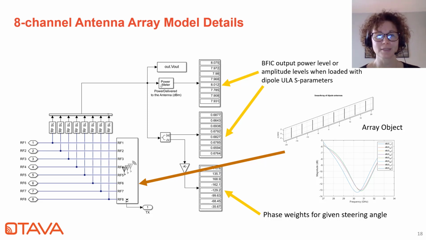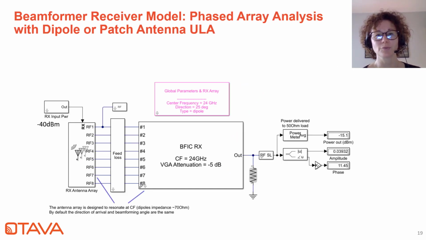Finally, this is basically the equivalent beamformer receiver test bench for phased array analysis in receive configuration. Structured very similarly to the transmit one, with the antenna elements and the antenna array defined with this mask here that will compute the S parameter and the directivity as a function of operating frequency. So every time you change the center frequency of operation here within the global parameter box, it will recompute the array and retune the array accordingly.